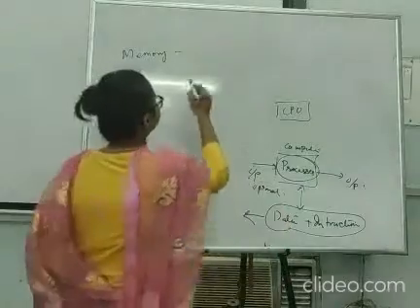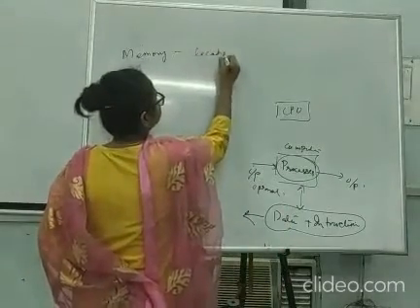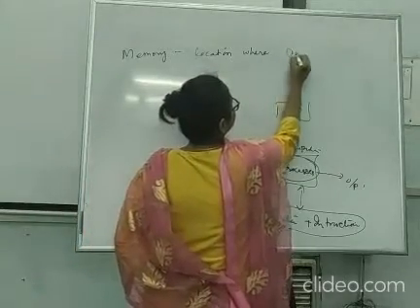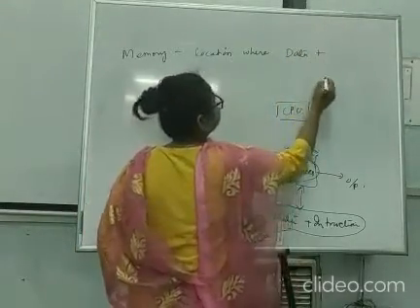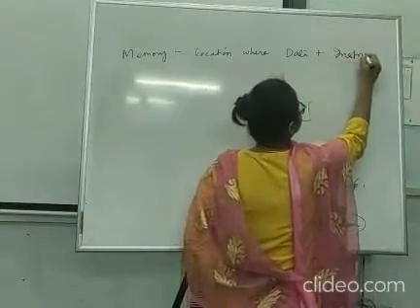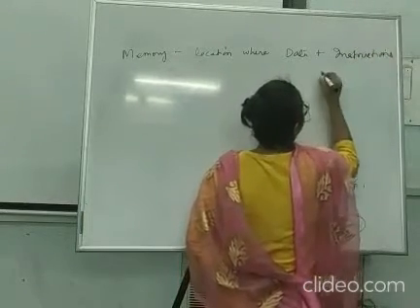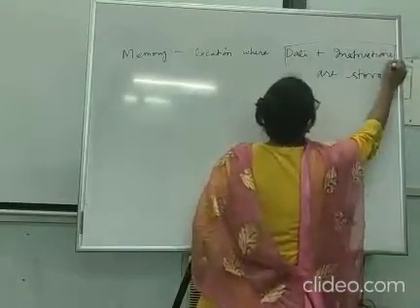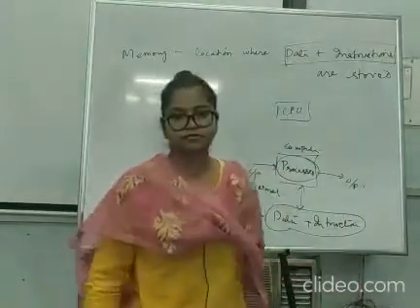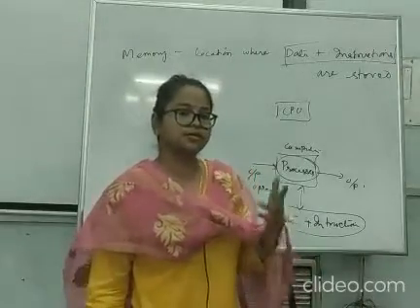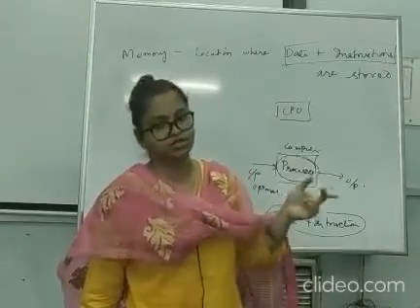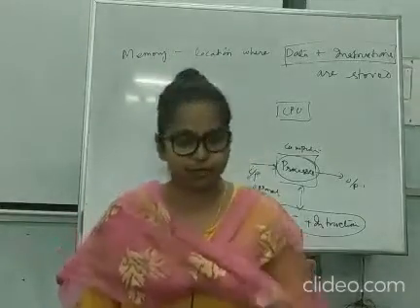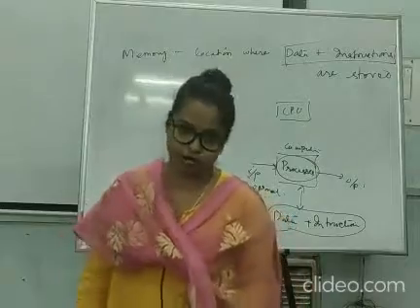So what is memory? Location where data and instructions are stored. So how does the CPU process this data? Through instructions, and a set of instructions is what we call a program, and a set of programs is what we call software.